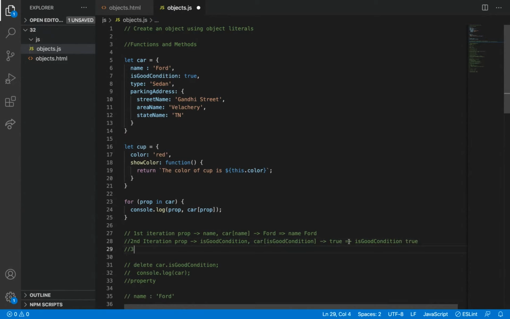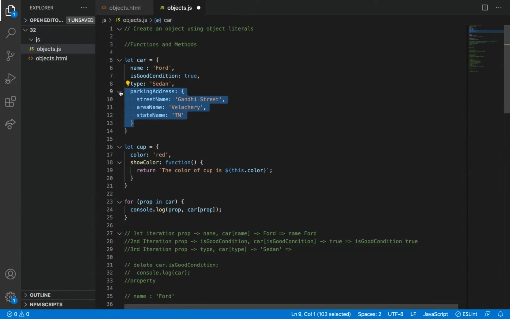Third iteration, I'm just explaining it for your understanding. So in the third iteration, what will it be? It will be type and then car of type. What is the car of type? The value is sedan, right? Sedan. So after the third iteration, it will come.